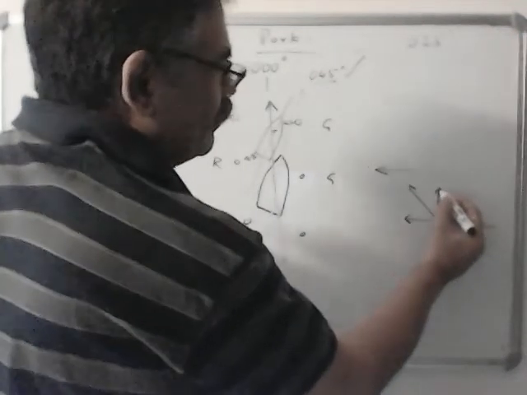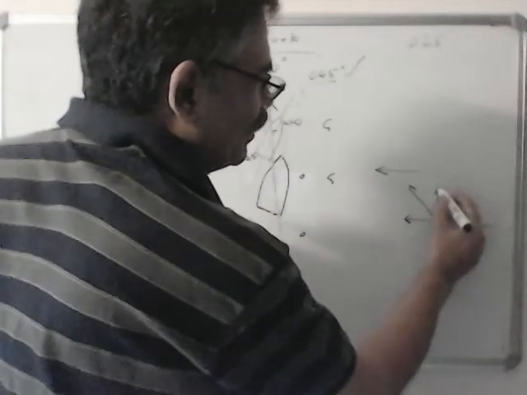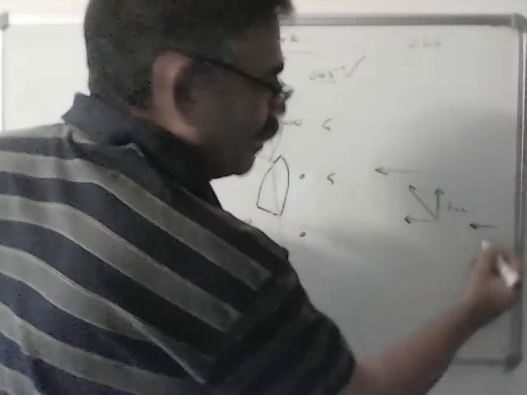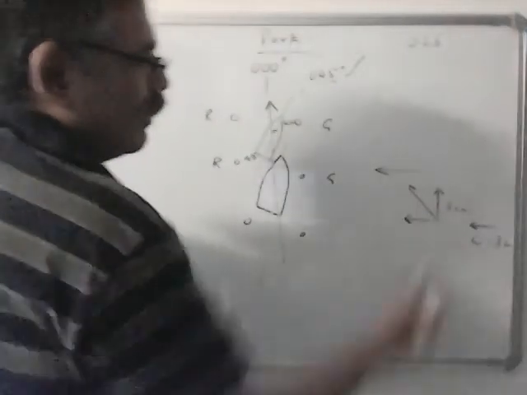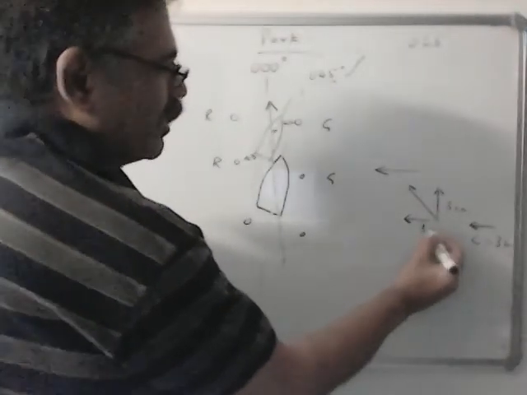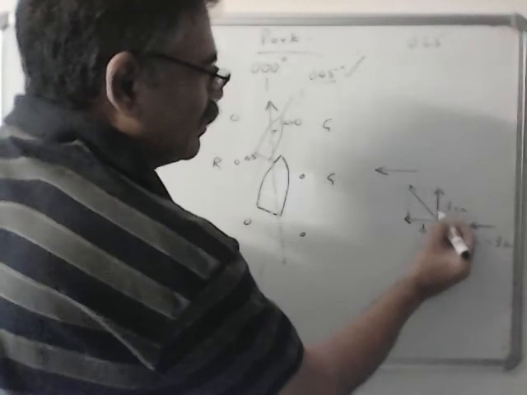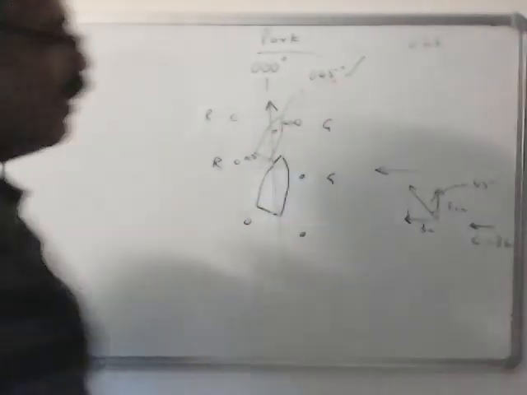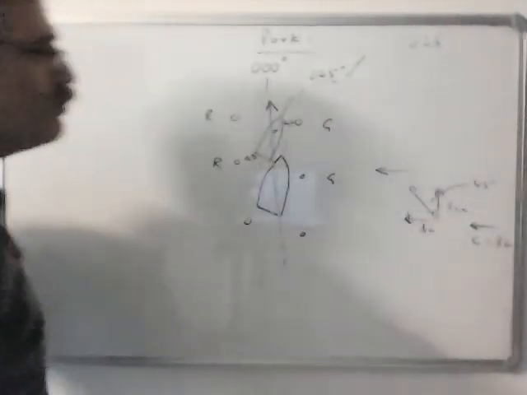Let's say your ship's engine speed was 3 knots. So, let's put it at 3 centimeters, this length. And let's say the current is also 3 knots, this current, so this is also 3 centimeters. If we complete this rectangle, this angle will be 45 degrees, similar to here. So the ship is steering this course but making good this course.